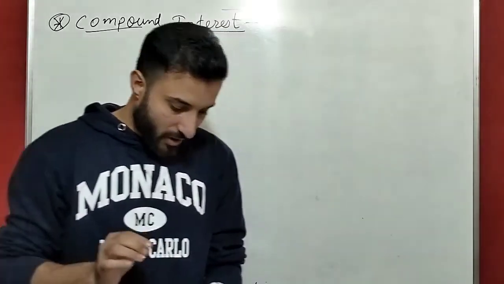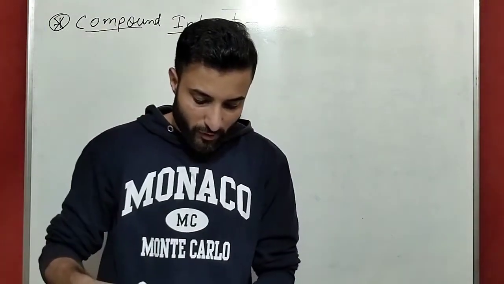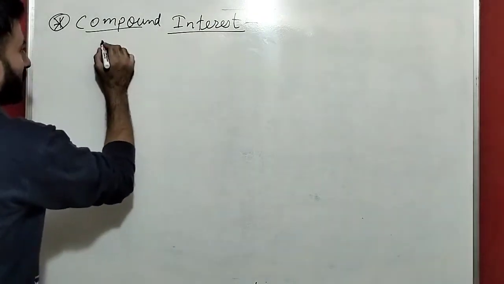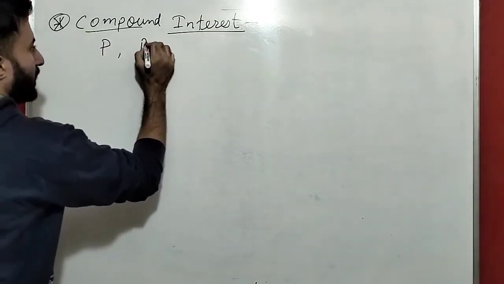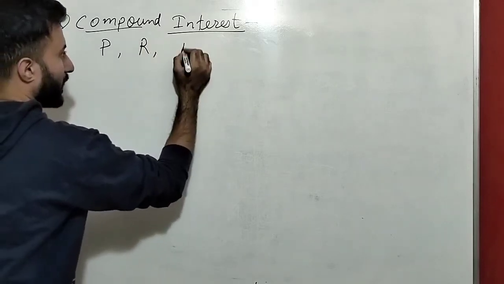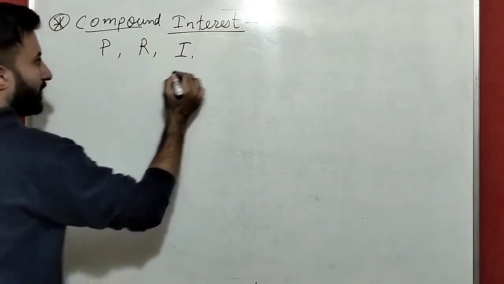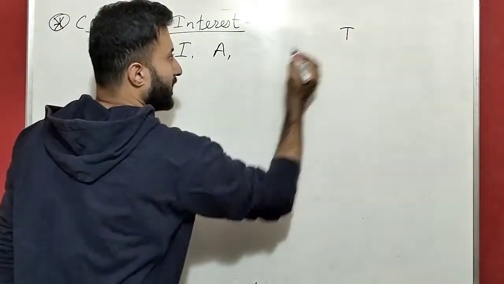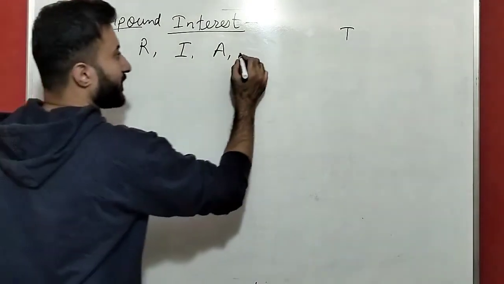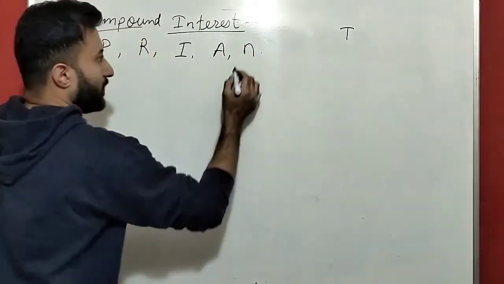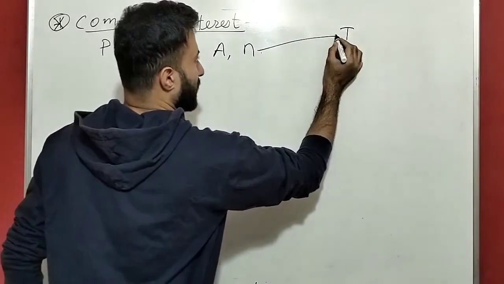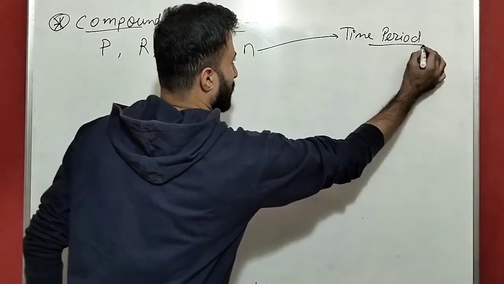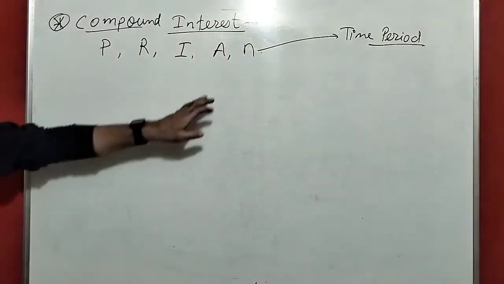Okay. Now see here, the one thing you have to keep in your mind is, for simple interest, principal is denoted by P, rate of interest is denoted by R, interest is denoted by I, amount is denoted by A. In simple interest, time is denoted by T, but in compound interest, time is denoted by small n. Small n is nothing but the time period in compound interest. Okay, guys, keep this in your mind, very important.